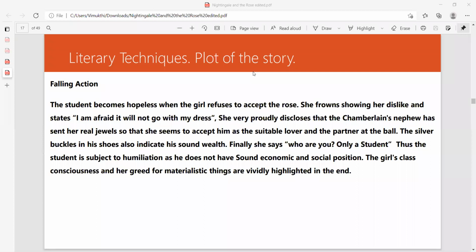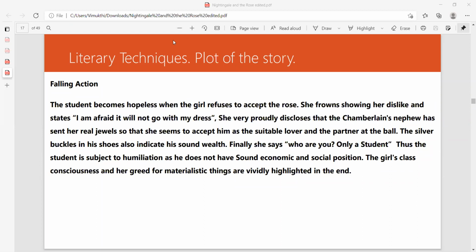That is why the girl is asking, who are you? What is your social status? You are just a boy. That's it. Chamberlain's nephew has brought me jewels. He has got money. He has got social status as well. That is why, he's a Chamberlain's nephew. This one is a boy who is studying, right? Who cares? But Chamberlain's nephew means he has got a lot of connections with the people in the palace, so a lot of connections can be seen. Thus, the student is subject to humiliation as he does not have sound economic and social position.